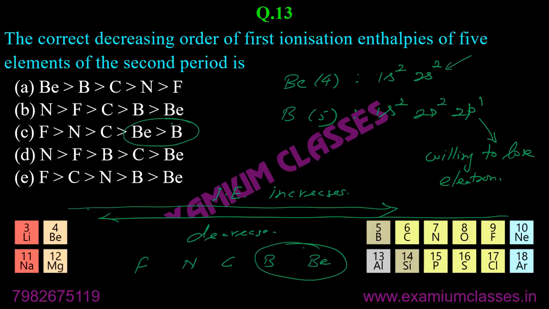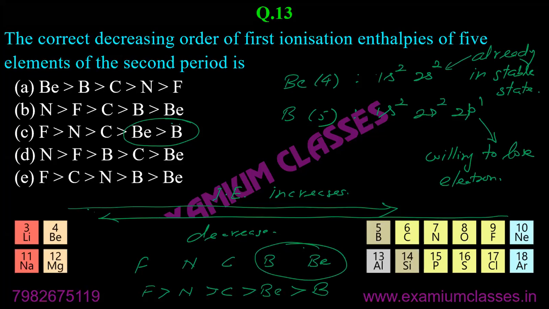However, beryllium is already in a stable state because it has a fully filled s orbital. So beryllium will not be willing to lose an electron. It will demand more energy to lose the electron from its valence shell. Hence, beryllium will come first, then boron. C will be the correct answer.